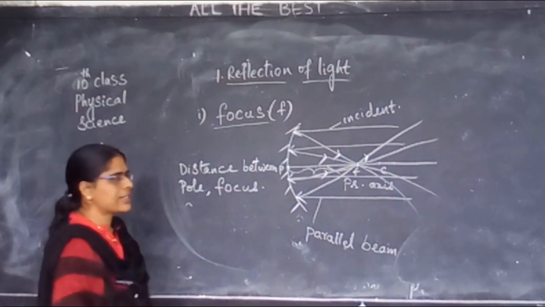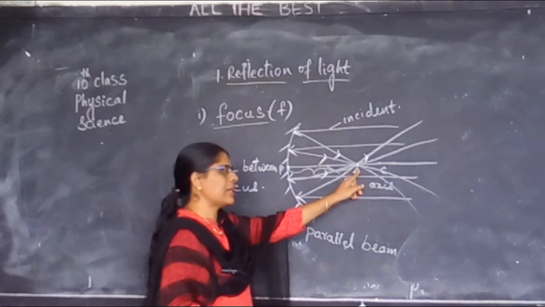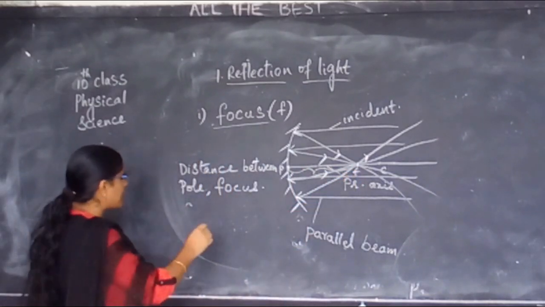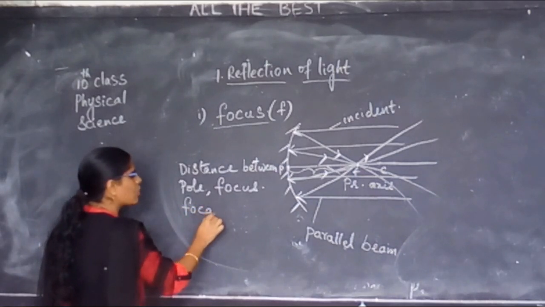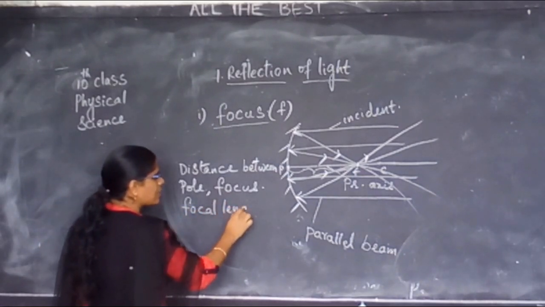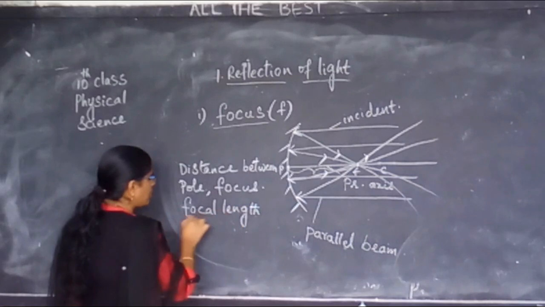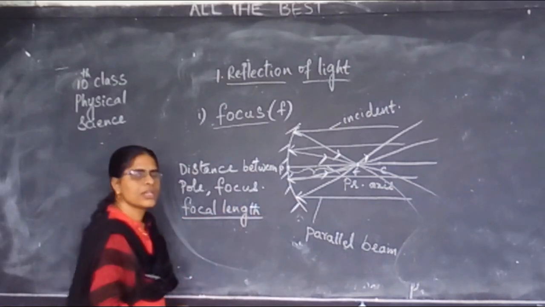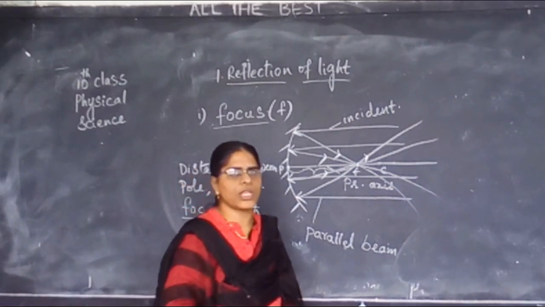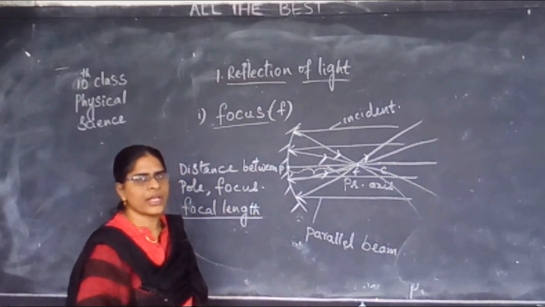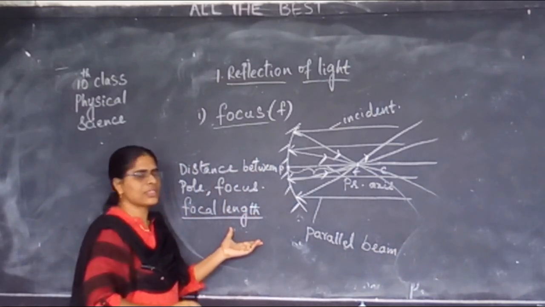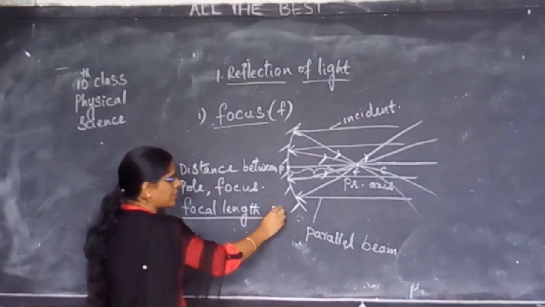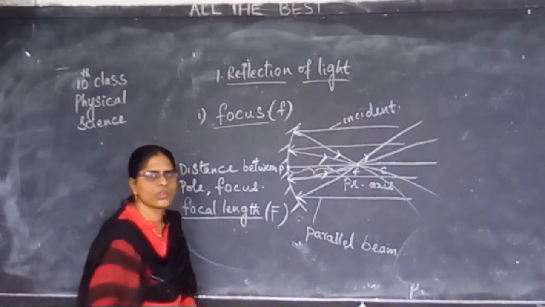There is a certain distance between your pole and the focus. That distance we call the focal length. What do we call this? The distance between pole and focus is called focal length. We represent it with capital F.